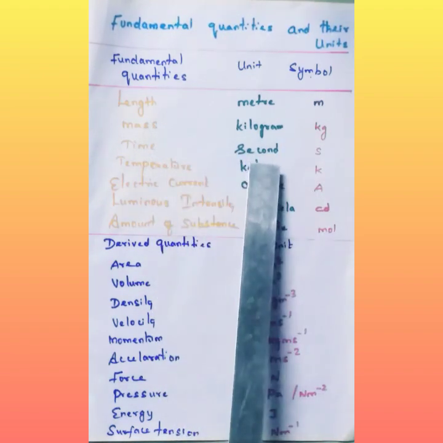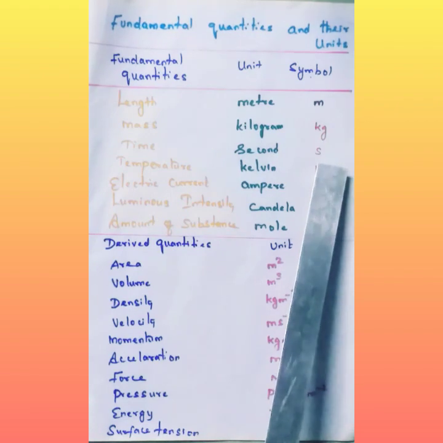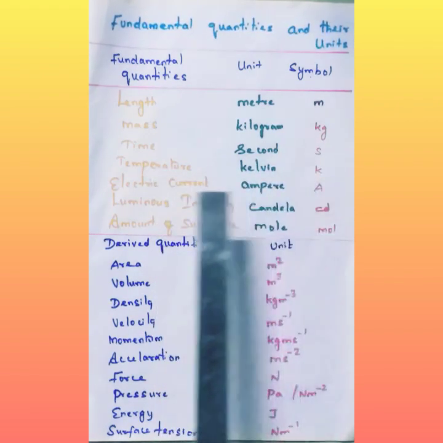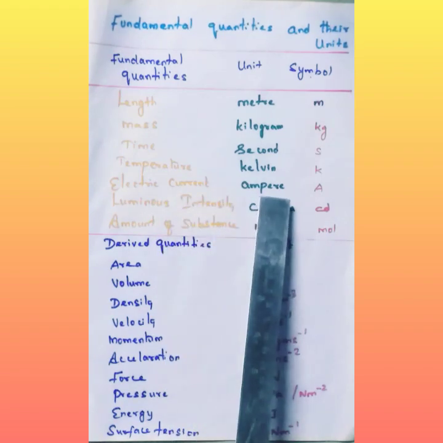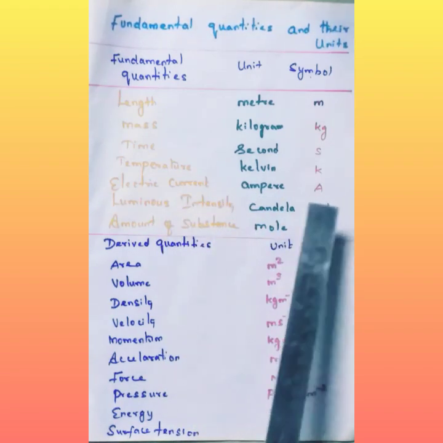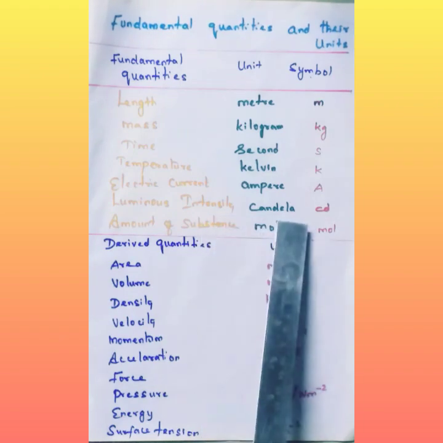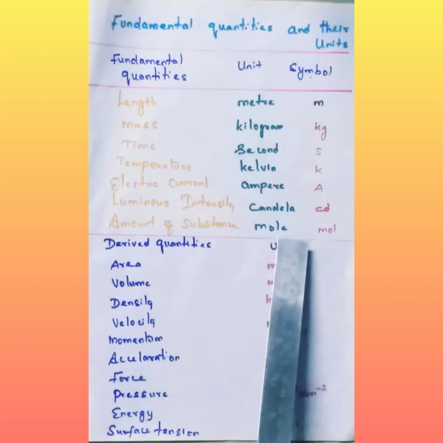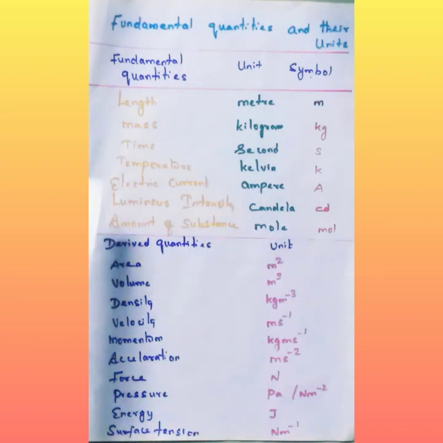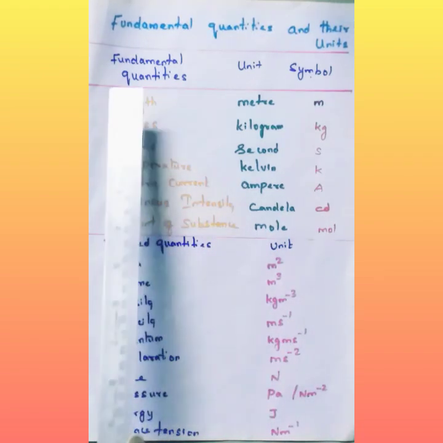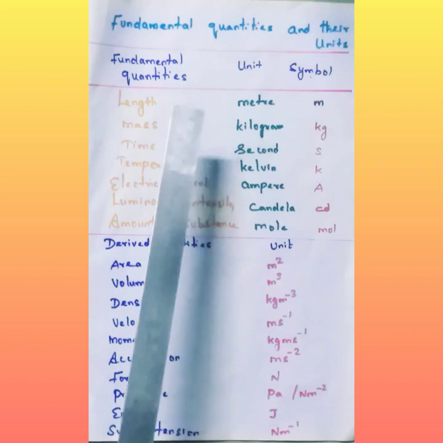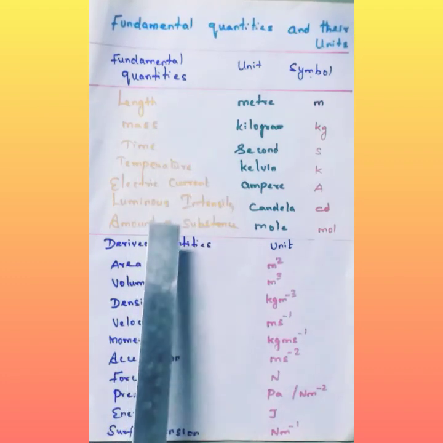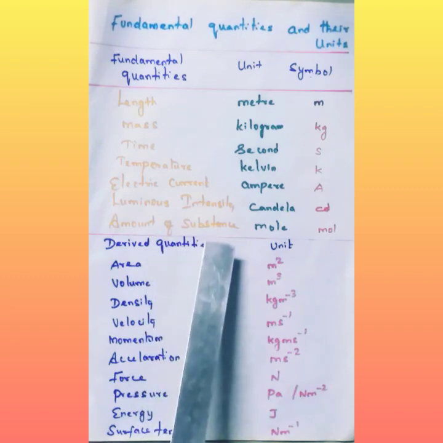Time is second, s. Temperature is Kelvin, K. Electric current is ampere, capital A. Luminous intensity is candela, cd. Amount of substance is mole, mol. So these are the 7 fundamental quantities.